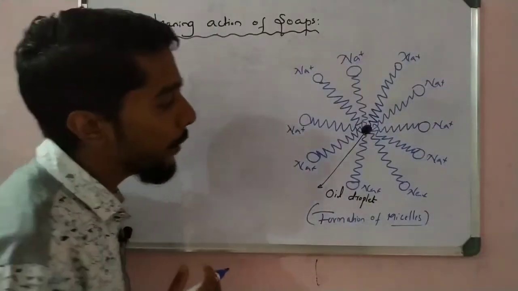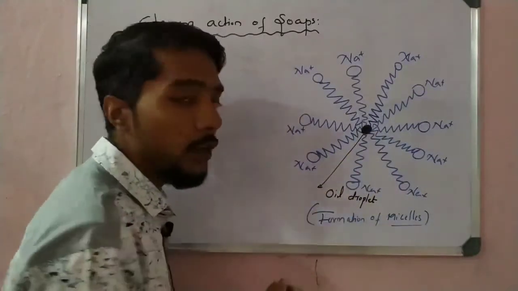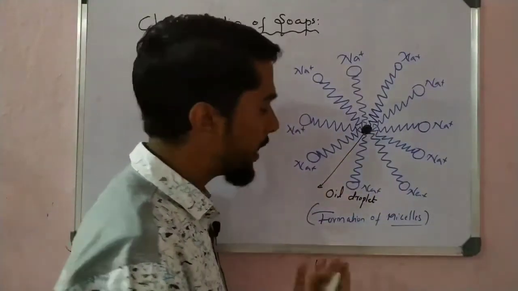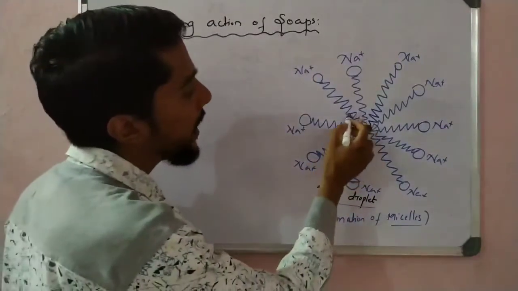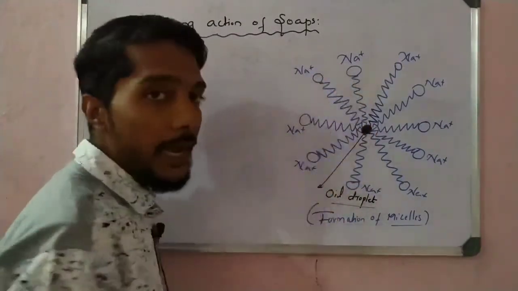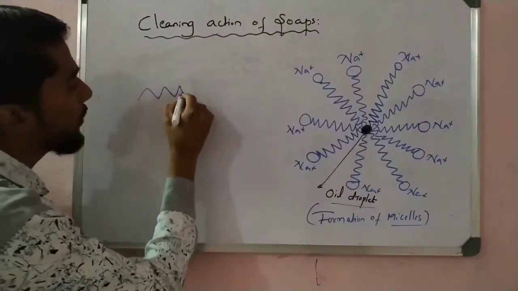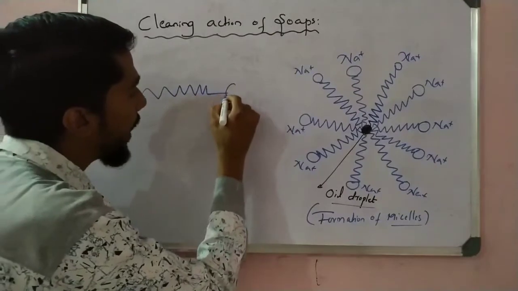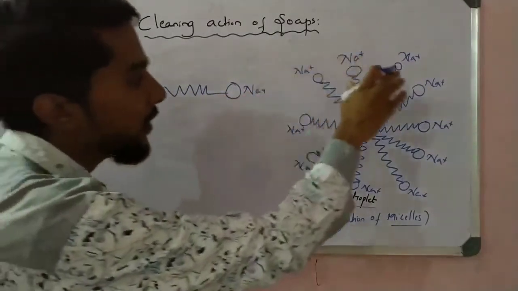Okay, so this diagram has different parts. This central black part is called the oil droplet. Any dirt, so I take here the oil droplet, that is the central part. And this zigzag structure, with the Na+ end, here this part is there like that, a zigzag structure with the end being Na+. There are so many ends, right?